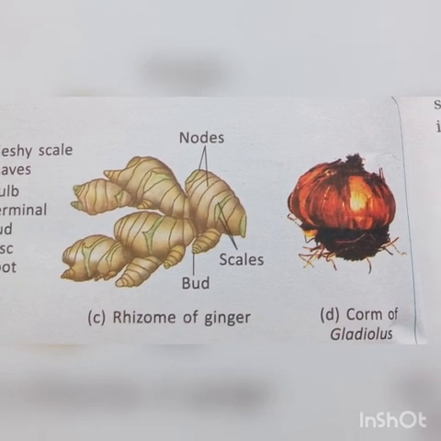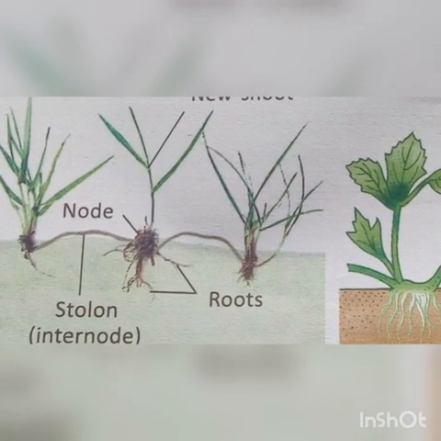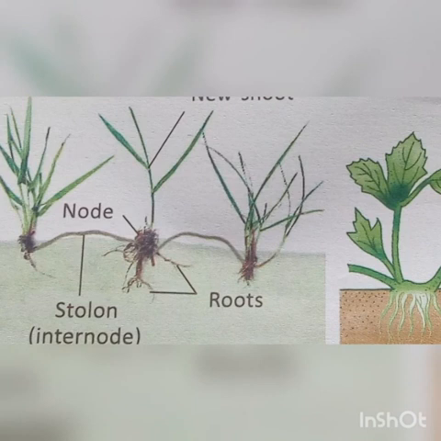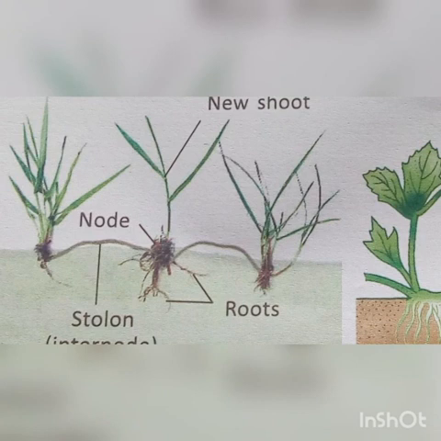Now these were the underground parts of the stem. Now coming to the aerial stems. You can also get a new plant from the aerial stem naturally. The plant can grow by stolons and runners. Stolons and runners run parallel to the ground, as in the case of grasses. You can see these are grasses, and they run parallel to the ground. Whenever the nodes come in contact with the soil, they start giving rise to adventitious roots, and like this the plant can propagate itself on the ground.